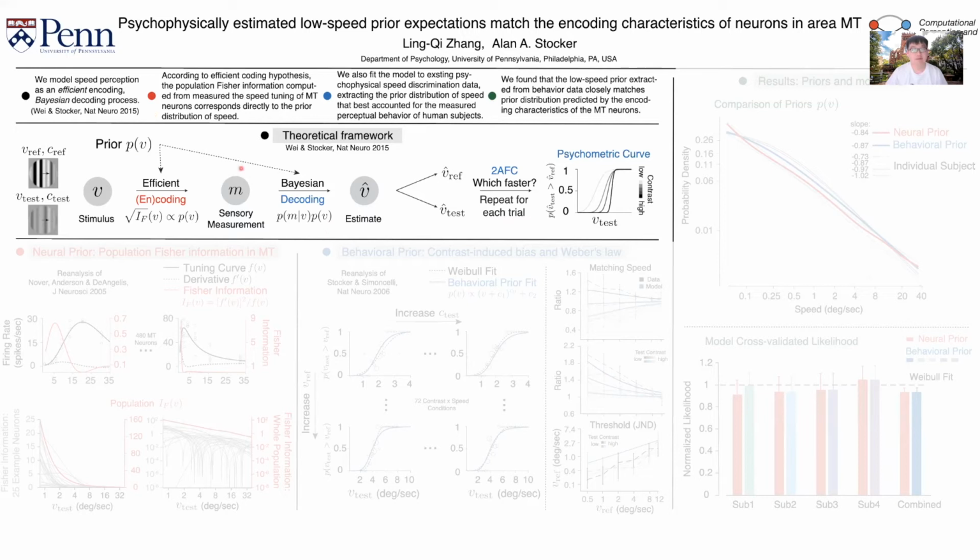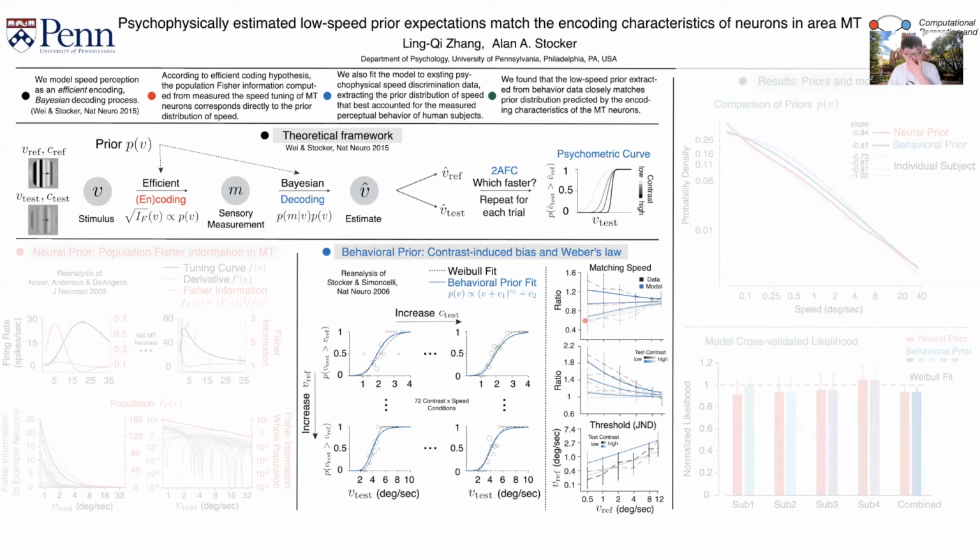prior distribution of speed. In a typical 2AFC experiment, we have both the reference and a test stimulus at different speed levels and contrast levels. We apply the observer model to both of them, obtaining an estimate for both the reference and the test stimulus, choosing the one with the faster estimate as our response. Repeating this process for each trial and different experimental conditions, we can predict the psychometric curve of human subjects. In fact, this is exactly how we fit our model to the data.